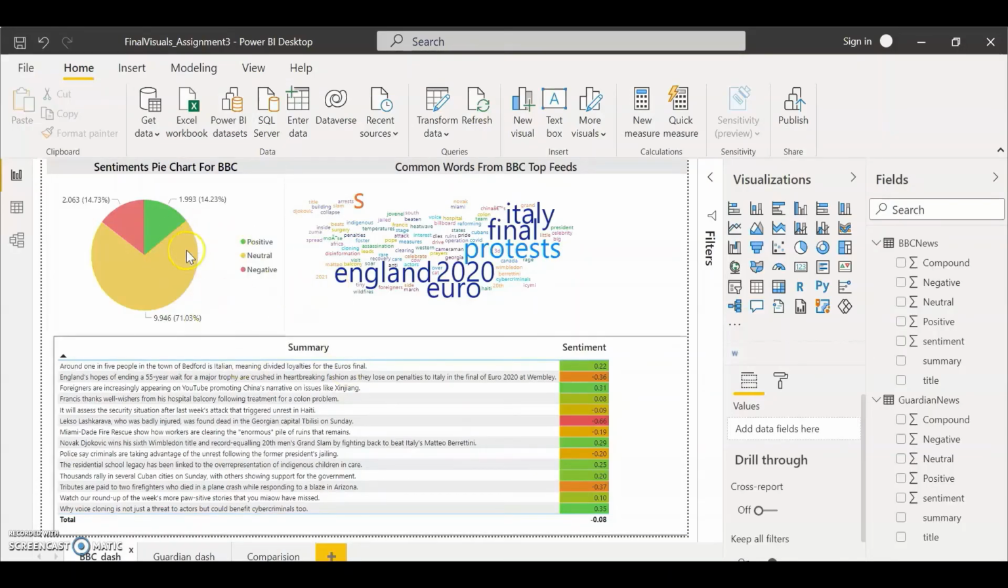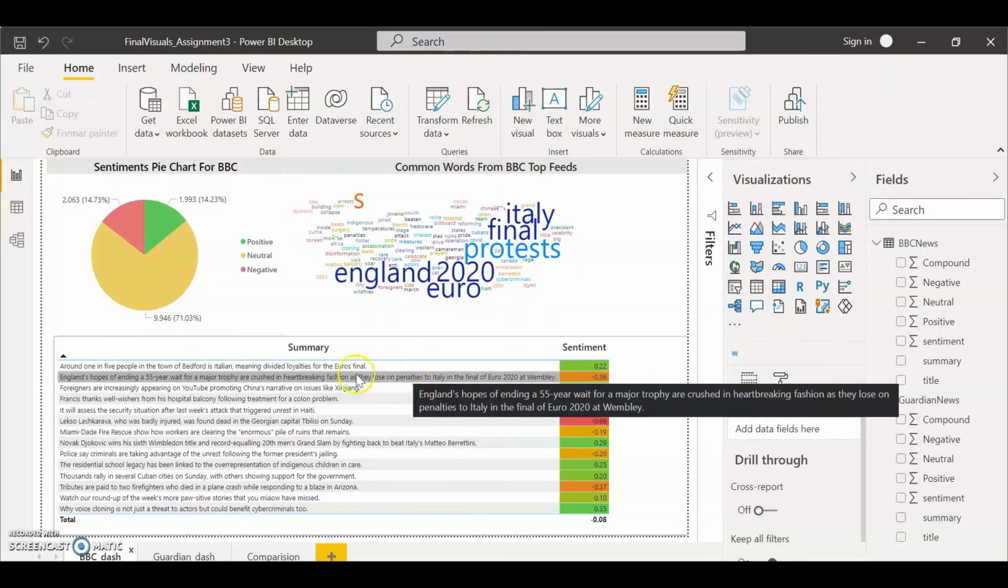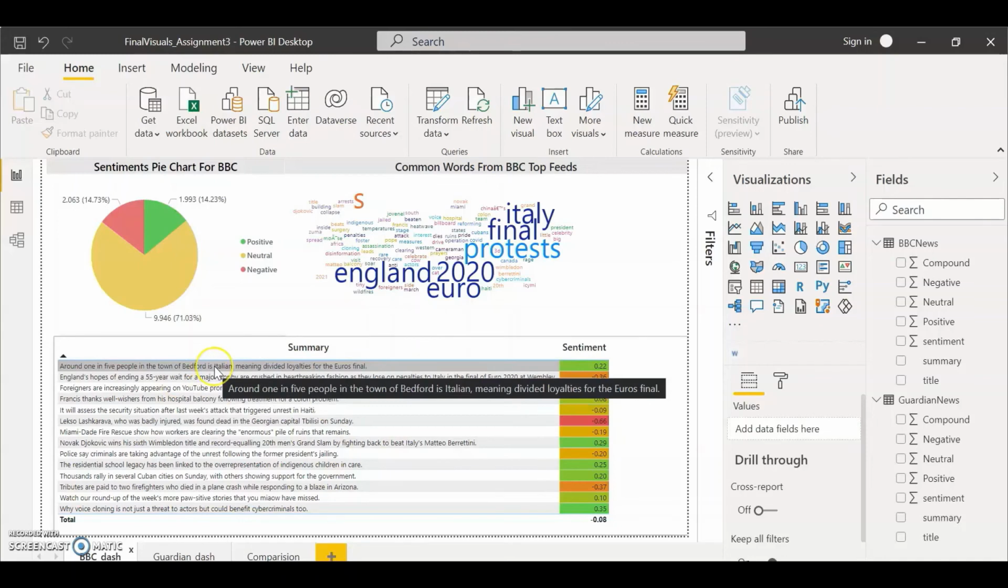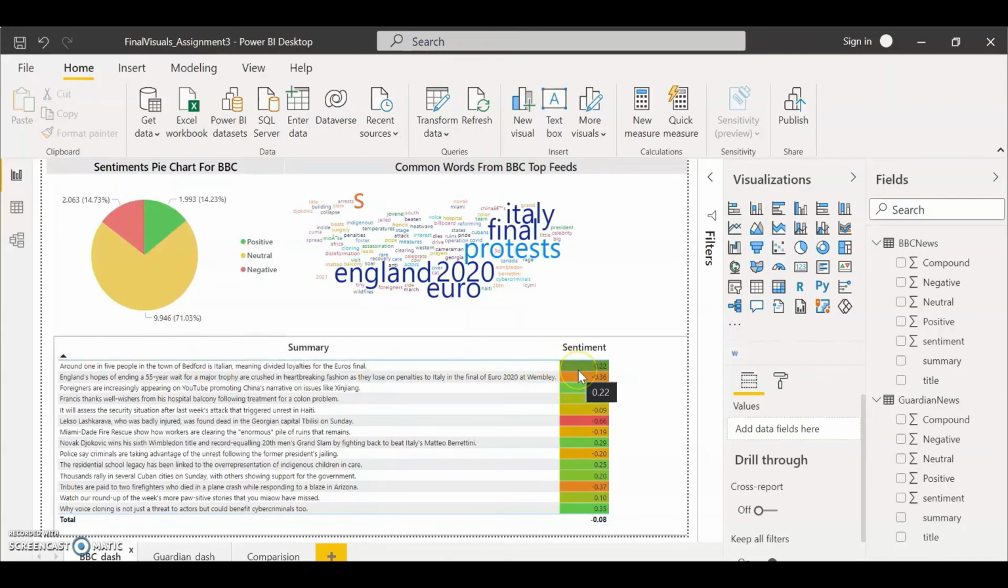There are three visualizations. This is the pie chart, which consists of the negative, positive, and neutral sentiments for the BBC News, and this is the common words cloud, wherein we can see England, 2020, Euro. These are mainly the highlighted words which were more prominent during these days, and this is basically the summary of the entire RSS feed, which is spread across the sentiment values depicted here.